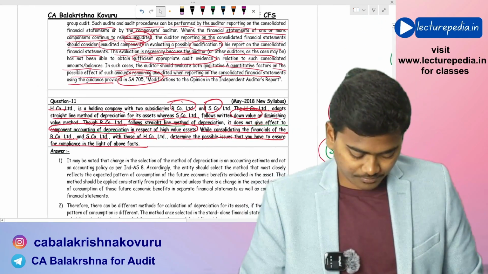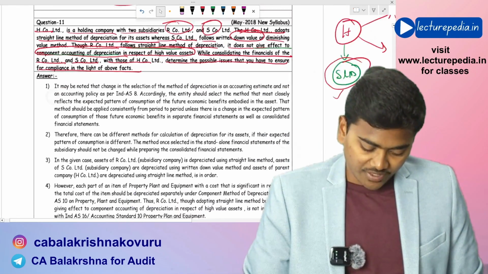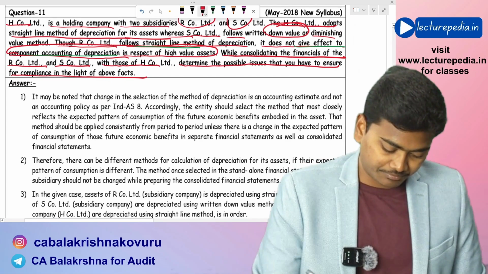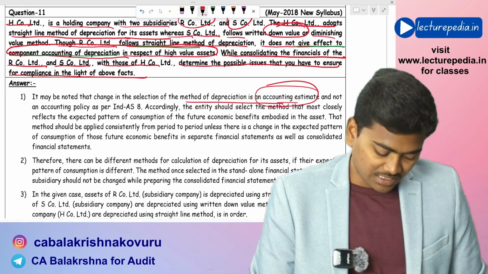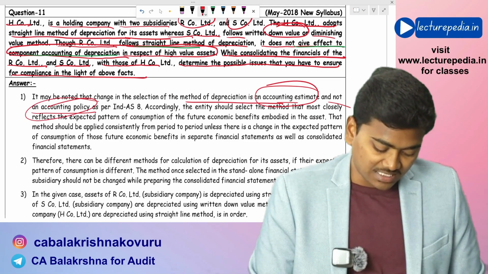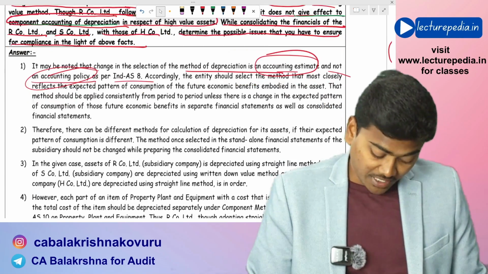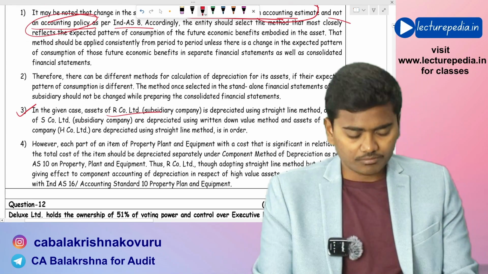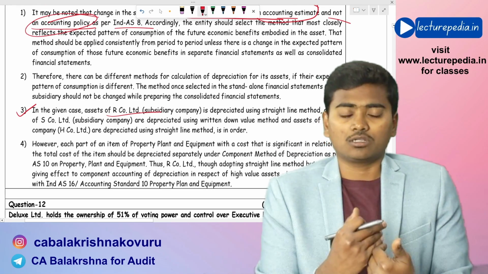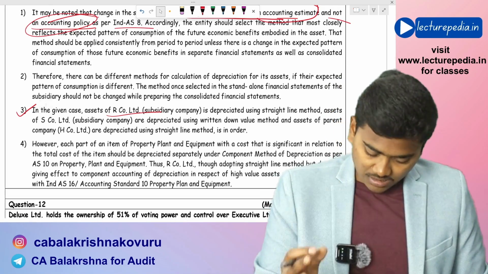See, first point that you need to highlight is, method of depreciation is an accounting estimate and not an accounting policy as per Ind AS 8. After that, so in the given case, R Limited need not charge the depreciation on SLM method. That is the first point.